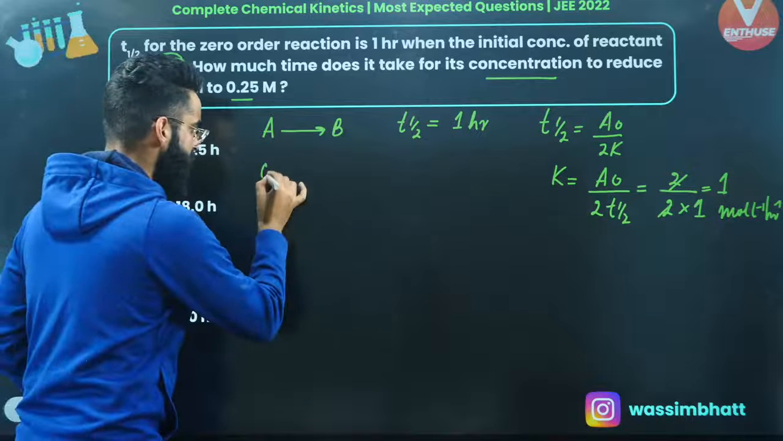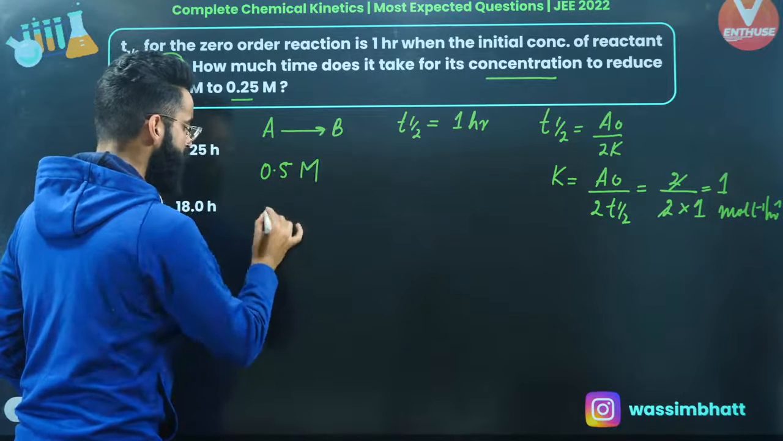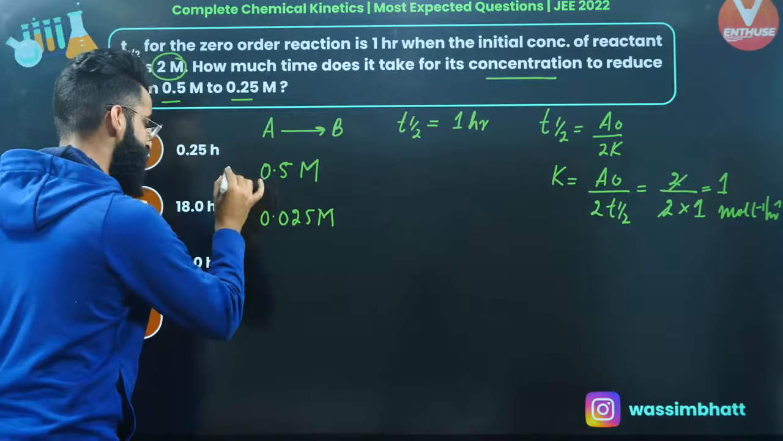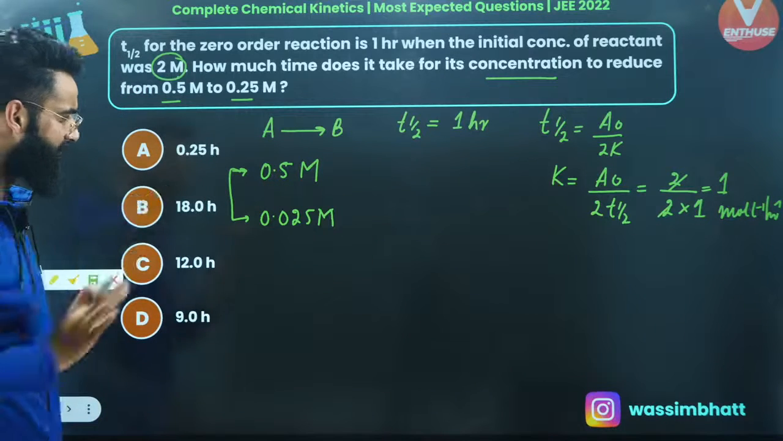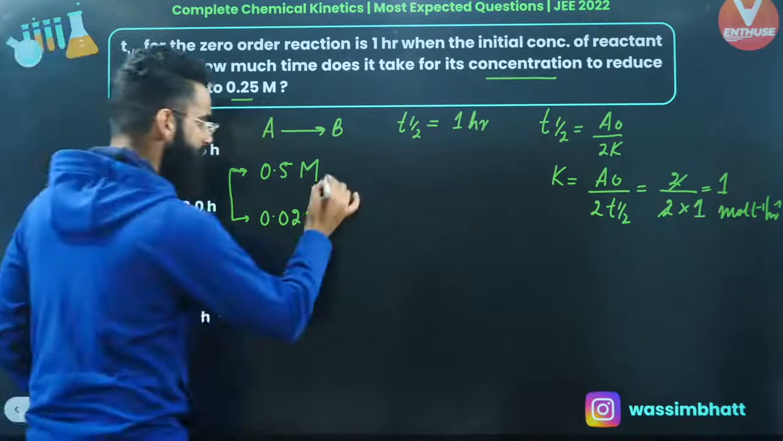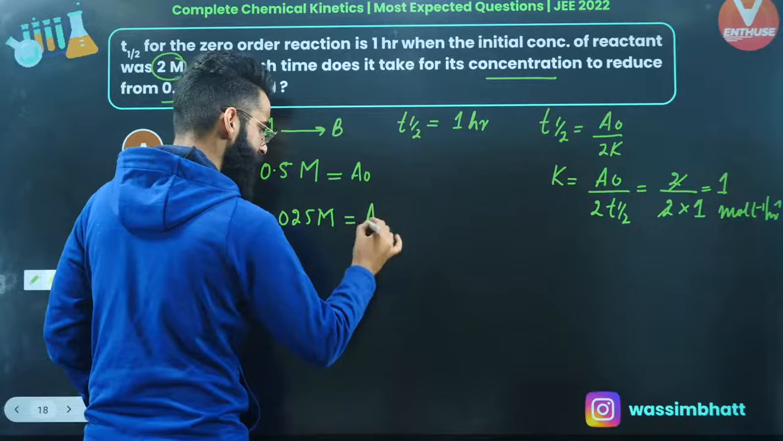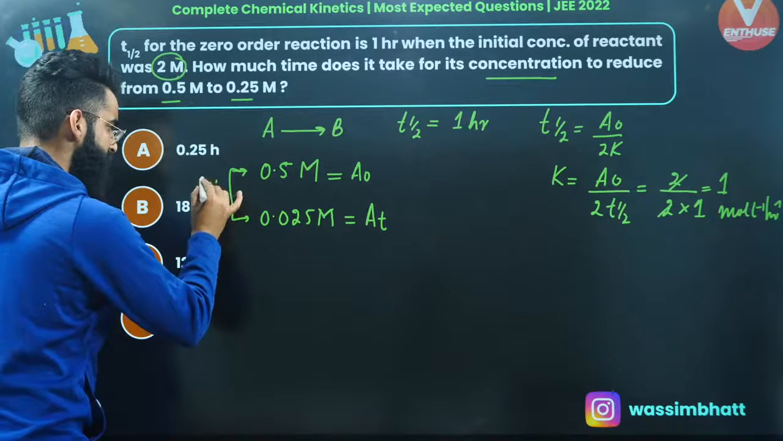So how much time does it take for the concentration of A to reduce from 0.5 molar to 0.25 molar? I need to get this time interval. Now, just to solve this question in lesser time, let me call this A naught, the initial concentration. Let me call this the concentration of reactant left at time t. So I need to get this particular time interval.